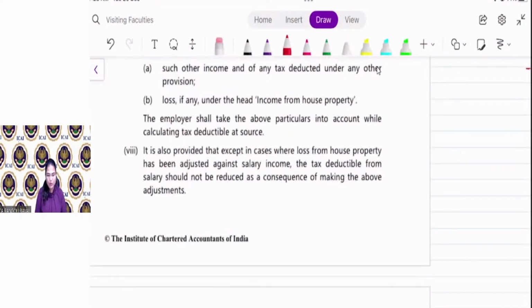It is also provided that, except in a case where loss from house property has been adjusted against salary income, the tax deductible from salary should not be reduced as a consequence of making the above adjustment. Meaning thereby, if you have a house property loss, then only the house property loss is adjusted against salary.